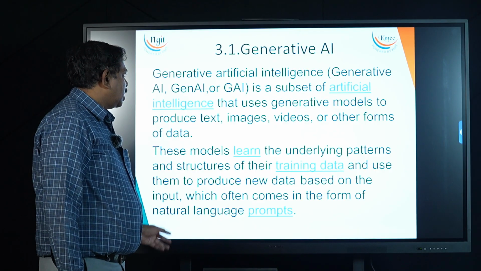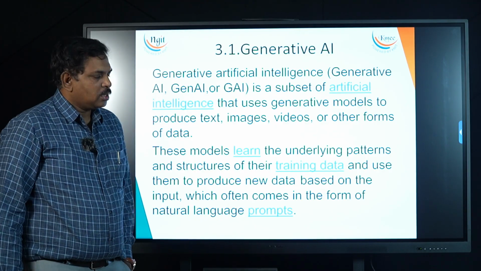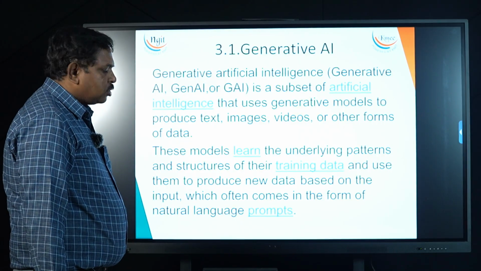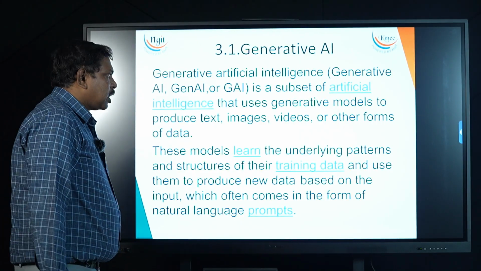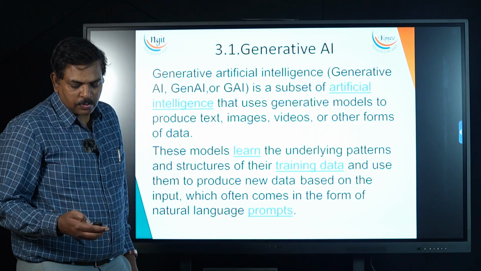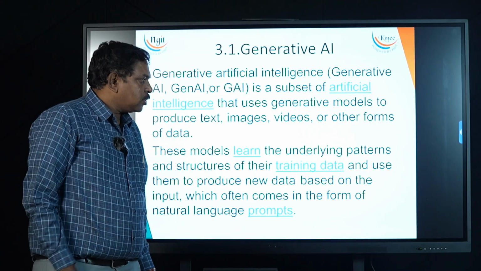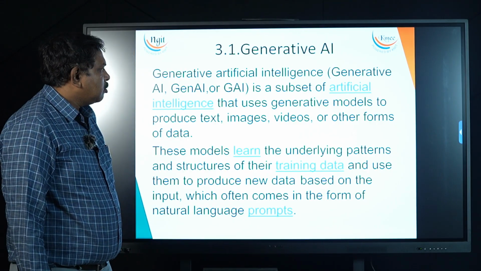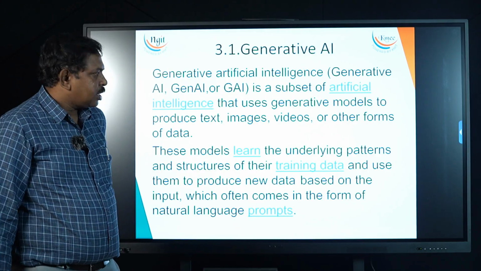Generative AI, Gen AI, we call it GAI for short. They use generative models that produce text, images, videos and other forms of data. That means if you give some text features, based on them it may generate an image and give it to us. Similarly, it may generate videos also.